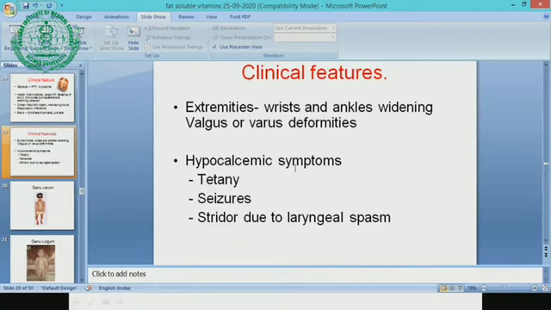Now very important: because of the vitamin D deficiency, absorption of calcium will be reduced and the child will develop hypocalcemia. Hypocalcemia occurs late, in very advanced rickets. You must know the signs and symptoms of it. In advanced rickets you get stridor due to laryngeal spasm. It is very common in advanced rickets, not in the initial stage. But late, when the body cannot compensate for calcium, you get the symptoms of hypocalcemia.